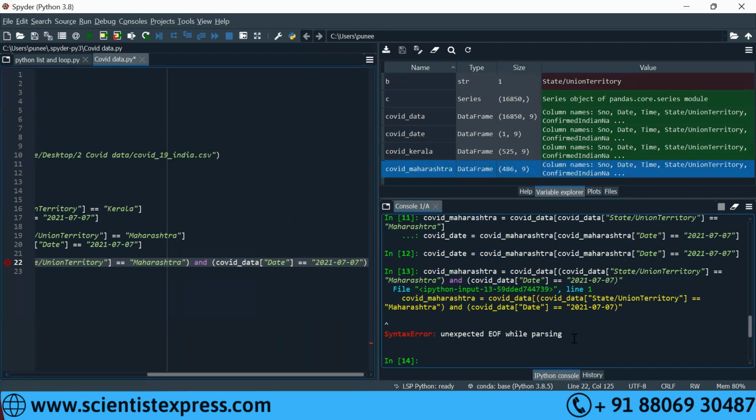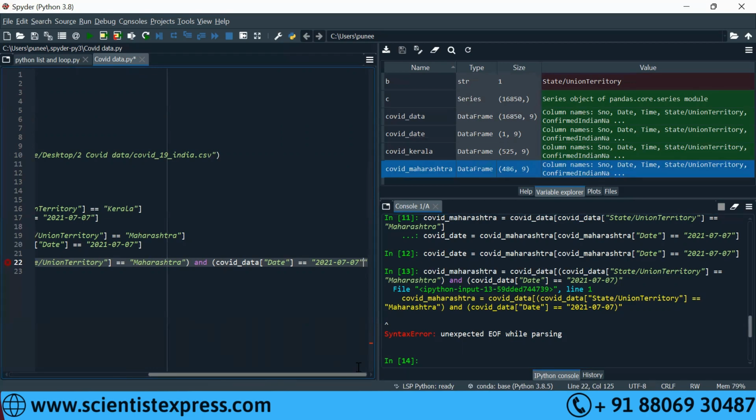This comes when you opened something and did not close. Unexpected EOF. EOF means end of file. So it happens when you opened something and it's expecting that there should be a closer. Like you opened a first bracket, there should be a closer, right? You opened a straight bracket, there should be a closer, but somewhere it's missing, then it comes.